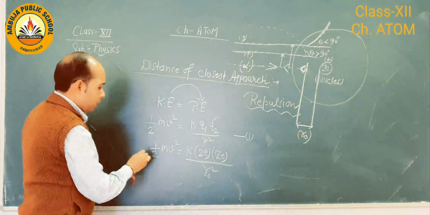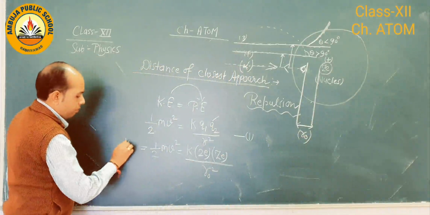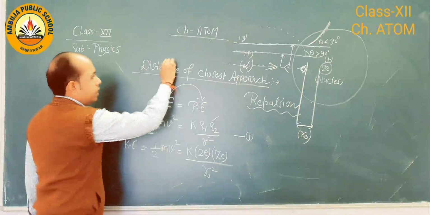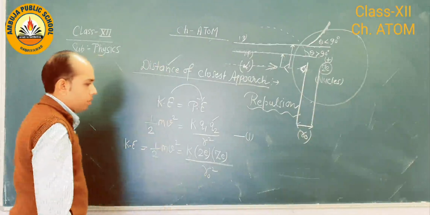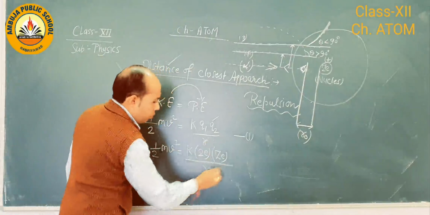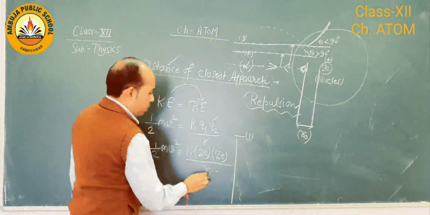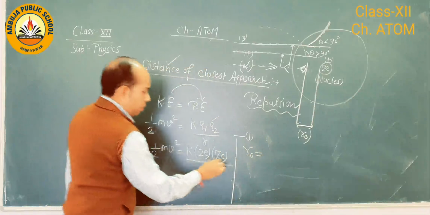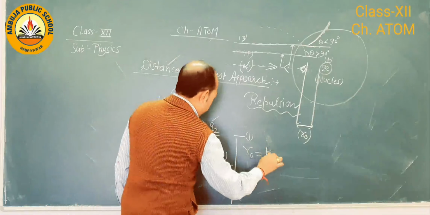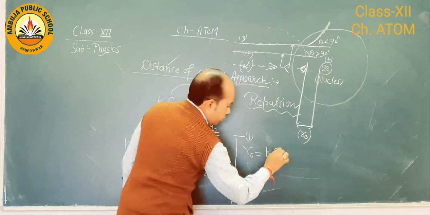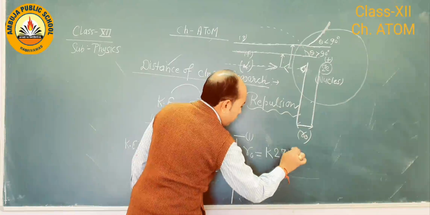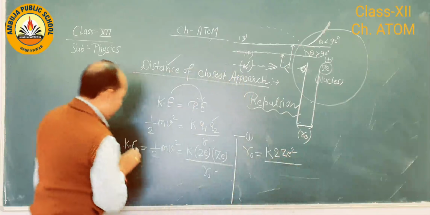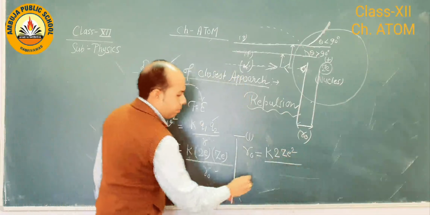Okay, if we simplify this equation in order to find the distance r naught, then r naught equals k times 2 Ze square divided by the kinetic energy term.